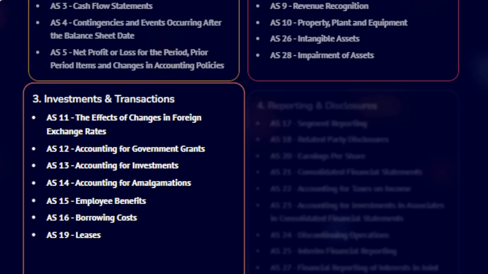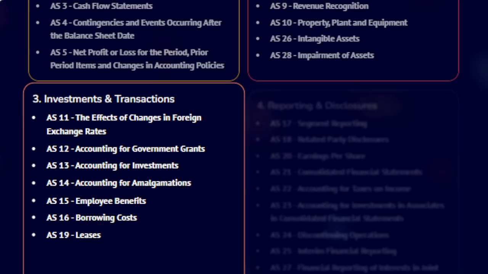AS 12, Accounting for Government Grants, provides guidance on recognizing and presenting financial assistance received from the government, that is, subsidies, incentives, etc. AS 13, Accounting for Investments, deals with classification, current versus long-term valuation, and reporting of investments in shares, bonds, etc. AS 14, Accounting for Amalgamation, prescribes accounting methods for merger and acquisition, either pooling of interest method